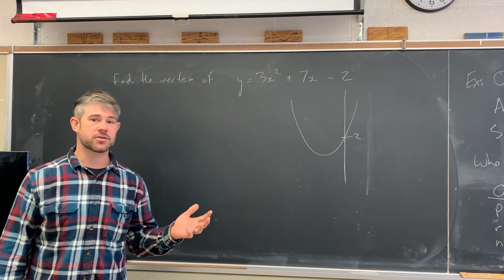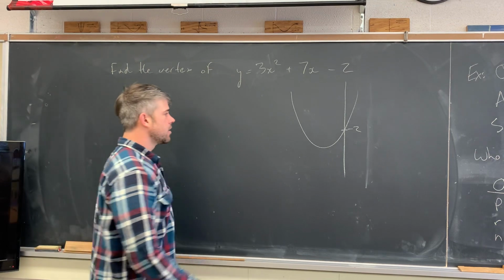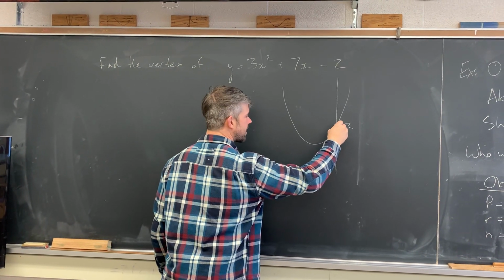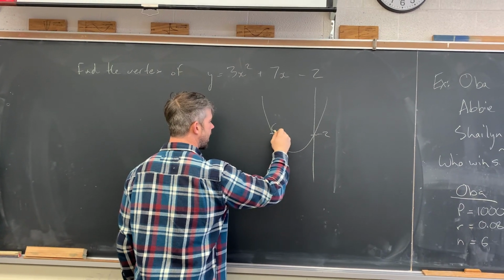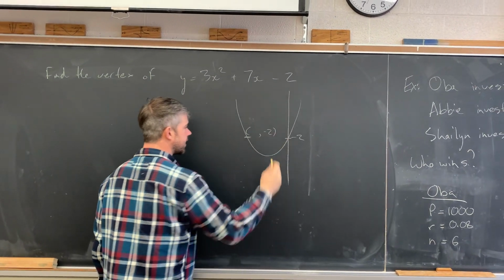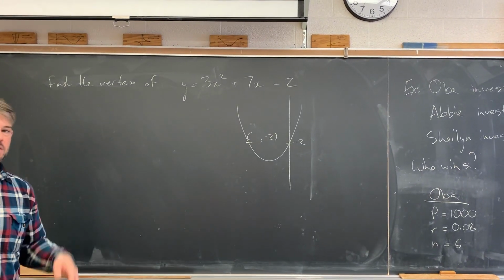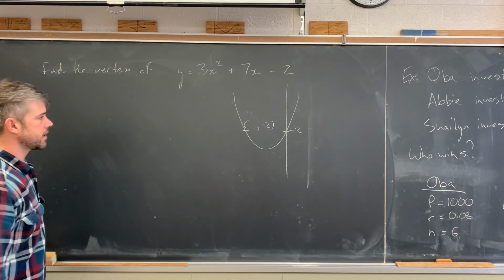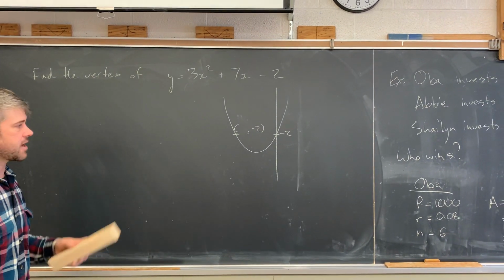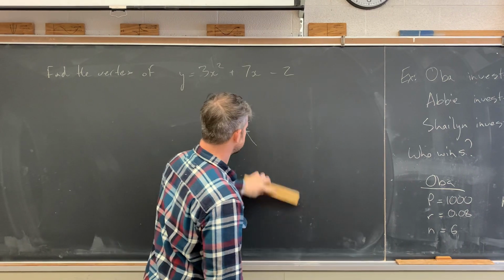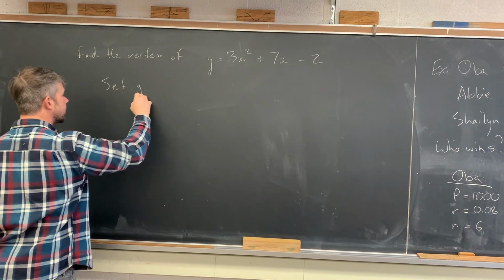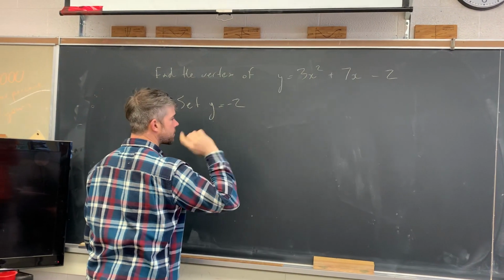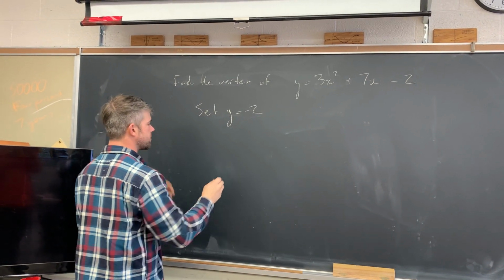So partial factoring takes advantage of the fact that we know that the quadratic has to go through this spot twice. So there has to be another spot where I have the coordinates that also have -2. So we're going to use a process to help us find those coordinates. And that process is just a couple of steps. First step, we're going to set y equal to -2 because we were searching for that spot where it was -2.